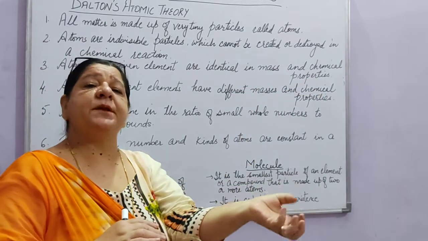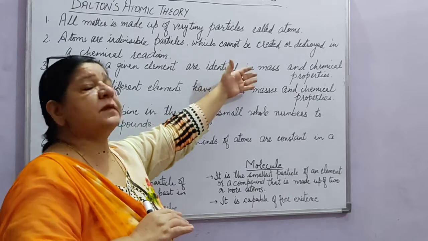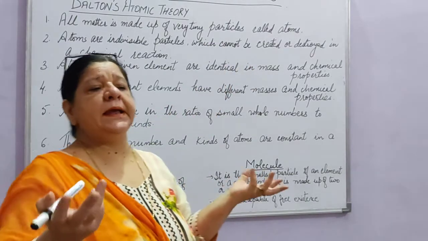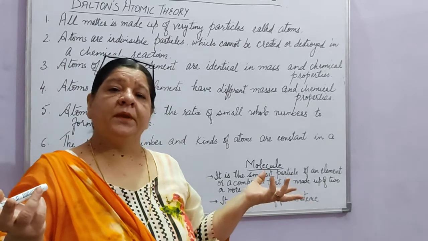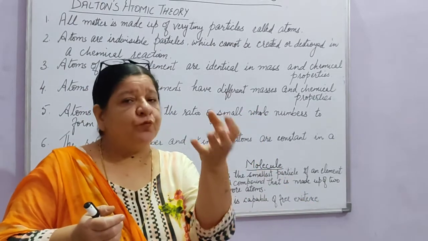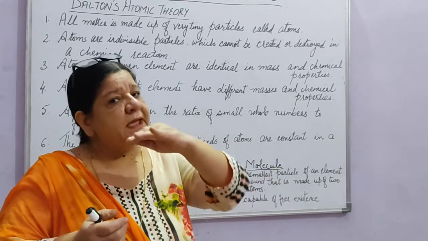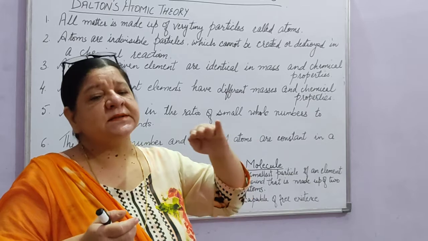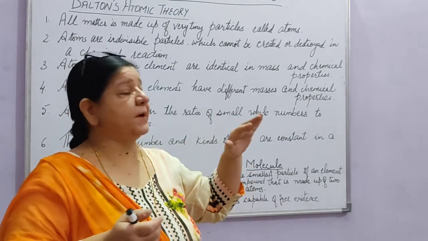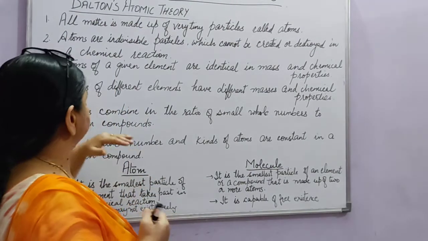Chemical properties are based on atomic number. So all have the same atomic number and same atomic mass. Like if we take the element oxygen, he said that whatever number of atoms are present, they will all have the same atomic mass, same atomic number, and the same chemical properties.